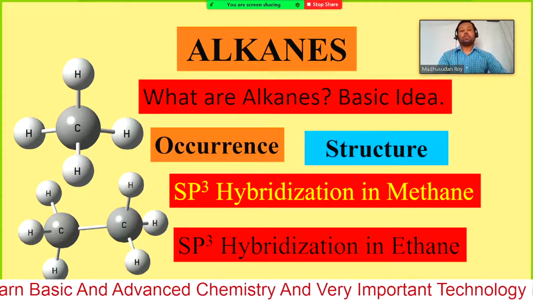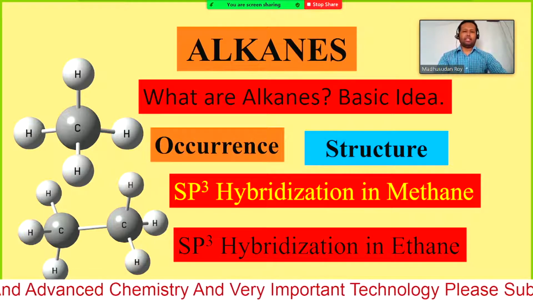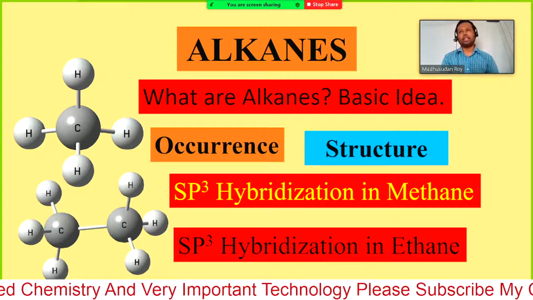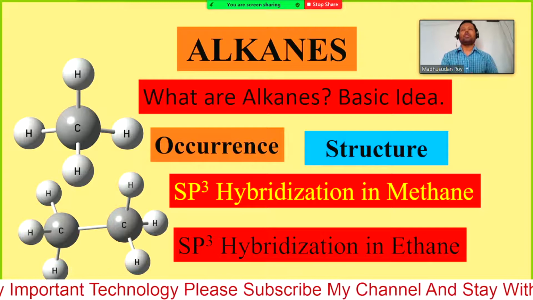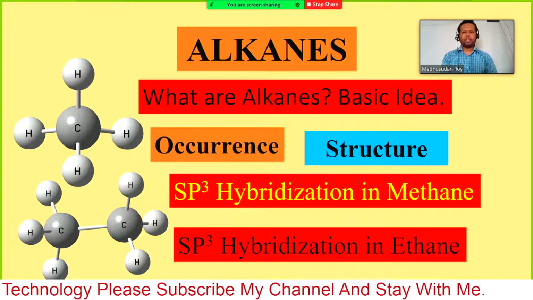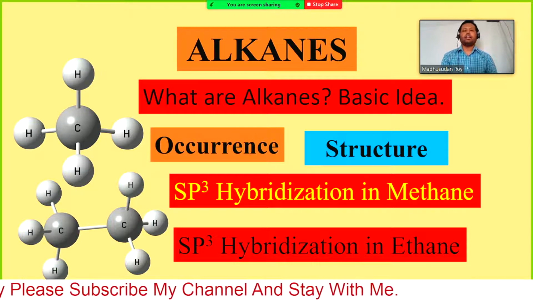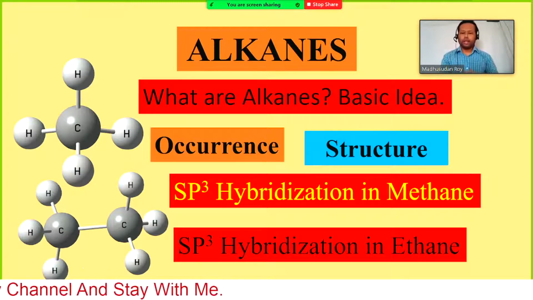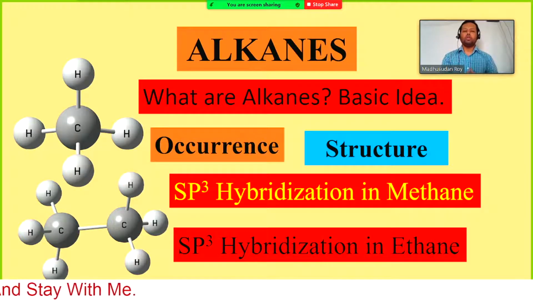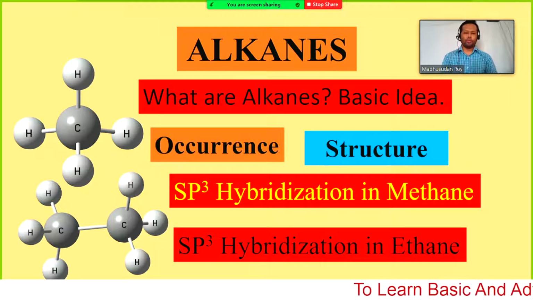Today we will learn about the alkanes. That means what are alkanes? I will give you some basic idea of where we can get the alkanes and what the structures are. To discuss the structure, we will follow the hybridization rule.